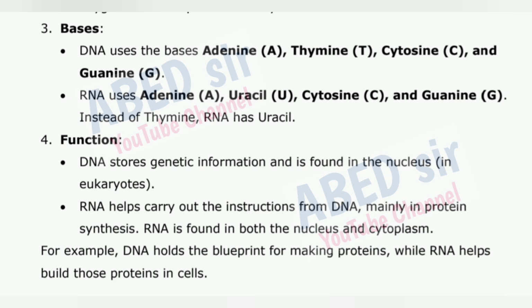DNA stores genetic information and is found in the nucleus in eukaryotes. RNA helps carry out the instructions from DNA, mainly in protein synthesis. RNA is found in both the nucleus and cytoplasm. For example, DNA holds the blueprint for making proteins, while RNA helps build those proteins in cells.